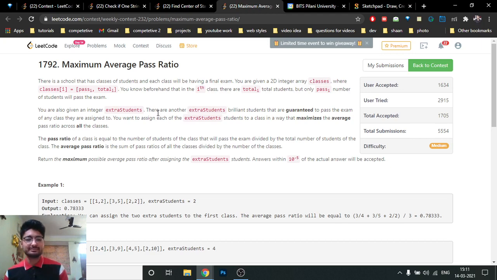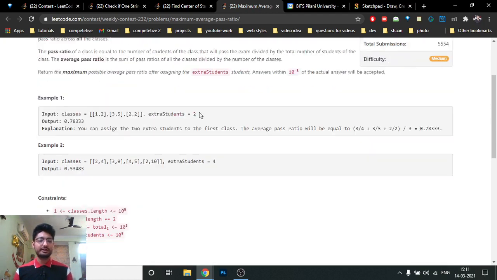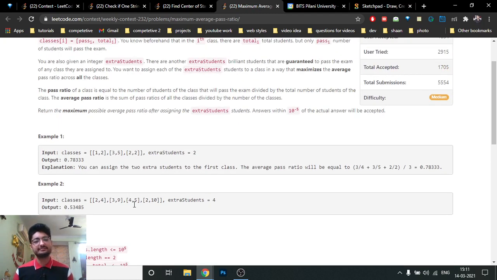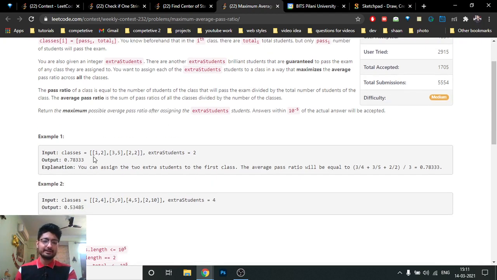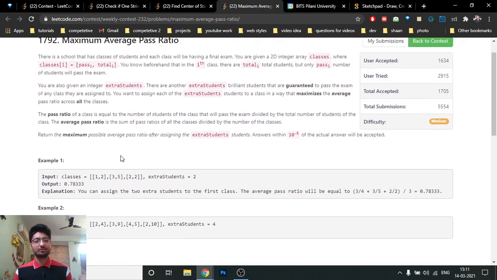The third problem: you just have to understand the problem and try to find the possible answer for the test case, then you can get the answer very easily. So in this problem they are stating that there are some different classes, and each class has the total number of students, which is given like this, and the number of students who are passing in some exam. As you can see, in the first class, one person is passing and the total number of students is 2. In the second class, there are 5 students and 3 are passing, and so on.